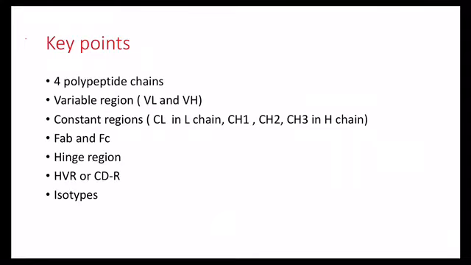The constant region in the light chain is CL. The constant region in the heavy chain is CH1, CH2 and CH3, but CH4 in IgM and IgE, because IgM and IgE do not have a hinge region. FAB and FC. FAB is the site present at the amino terminus part of the immunoglobulin to which the antigen binds.